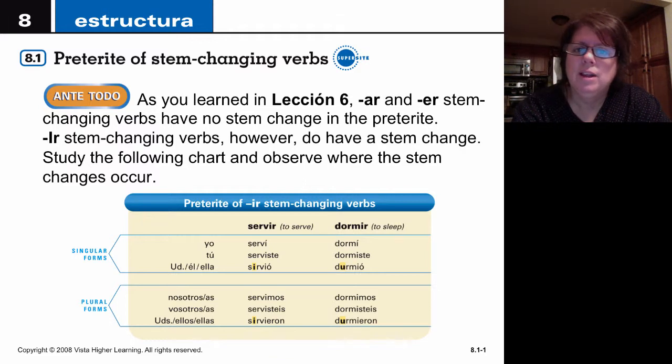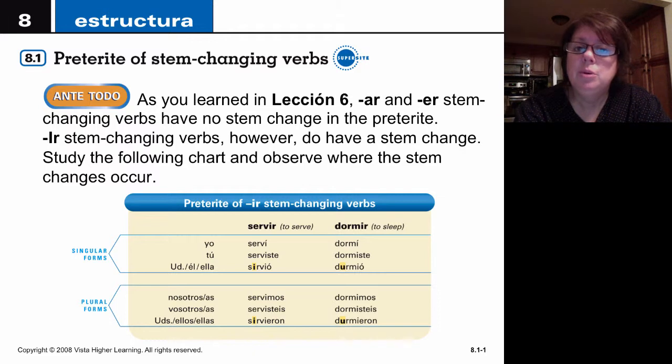Now, just like in the regular preterite tense, the nosotros and the vosotros forms look exactly like the present tense and do not have any changes. But then look at the plural third person. It's sirvieron. The E changed to an I. That doesn't happen in the present tense, but it did happen here in the past tense.